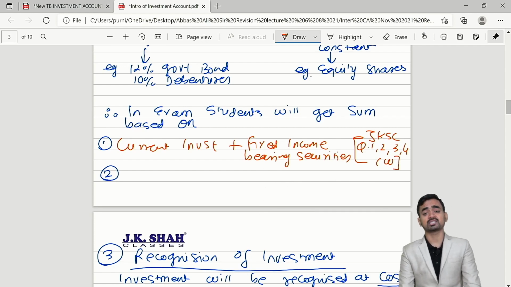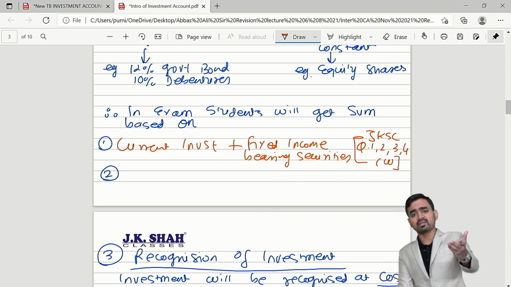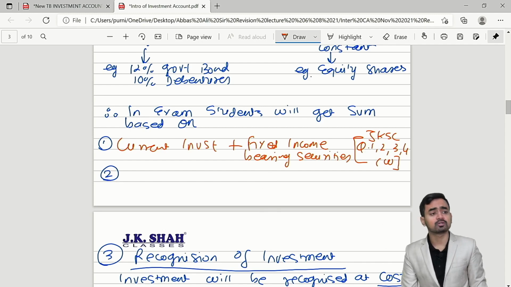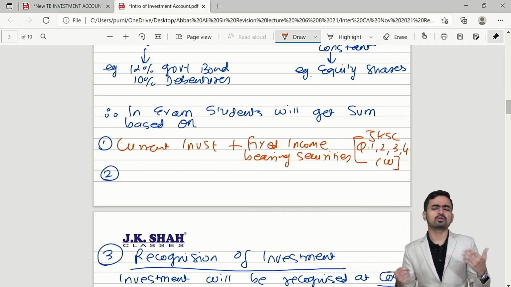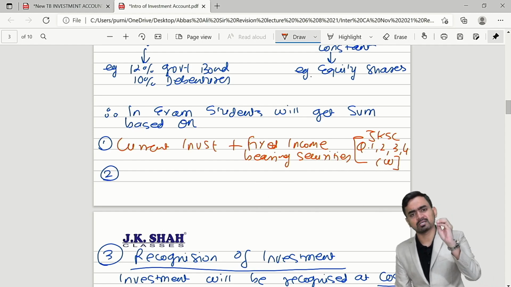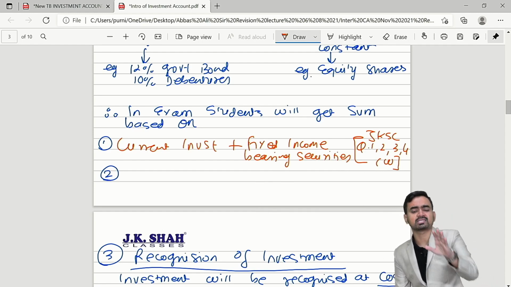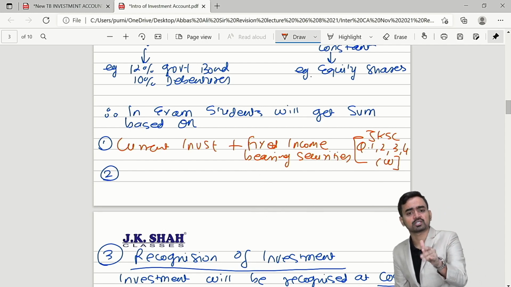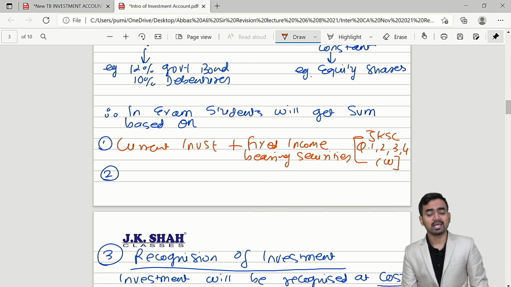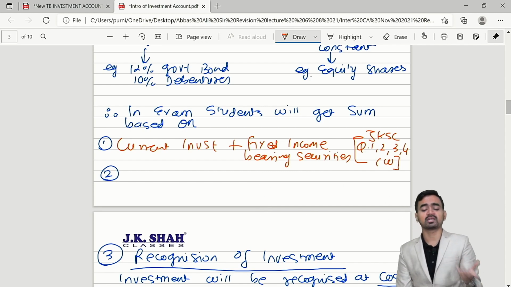So those who are JK Shah classes students, they are having the material and they can refer to it. And if non-JKSC students are there, don't worry my dear students, even you are having some stuff because the topic you have already studied. So just check it out, what are the various questions based on fixed income bearing securities, and pay your attention over the revision lecture.